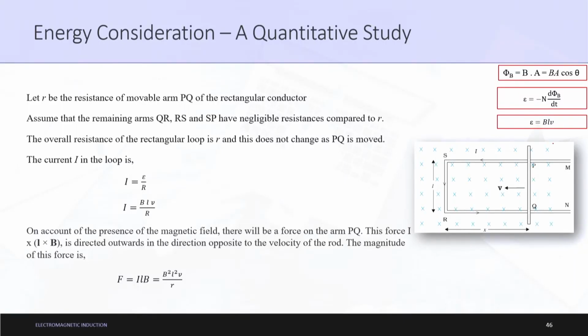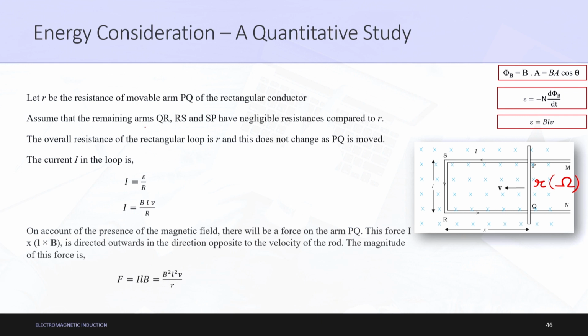So let us move on. Again, this is the figure which was used in deriving the formula here on your right, that is epsilon is equal to BLV. There is no change in the figure. So let me directly move on to the points I wrote here. Let R be the resistance of the movable arm PQ. R is measured in ohms. Let R be the resistance of the movable arm PQ of the rectangular conductor. PQRS is the rectangular conductor being told here.